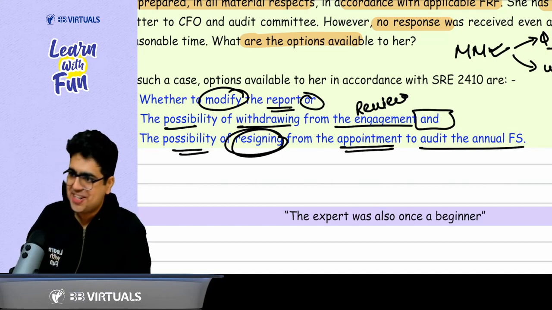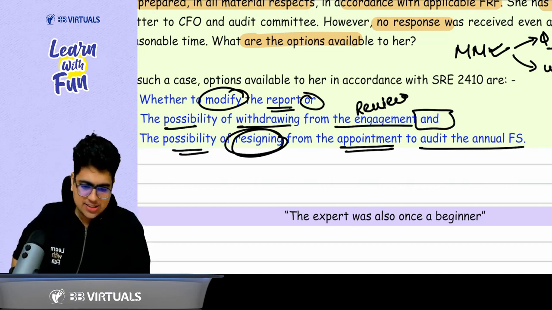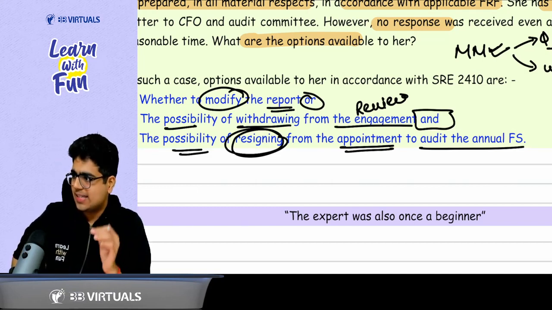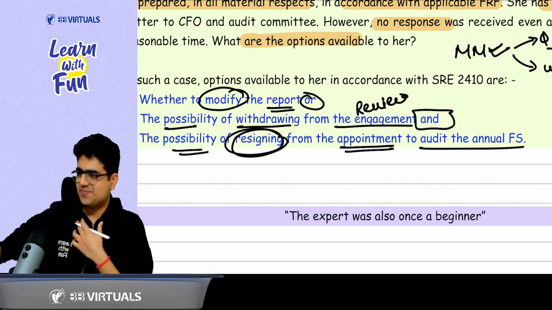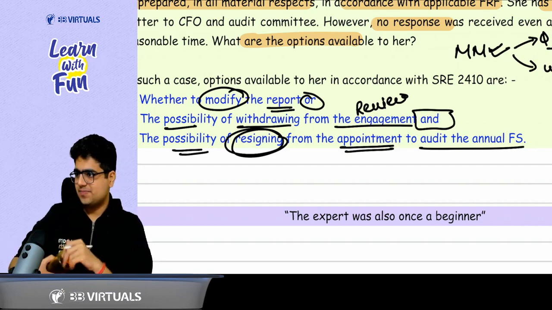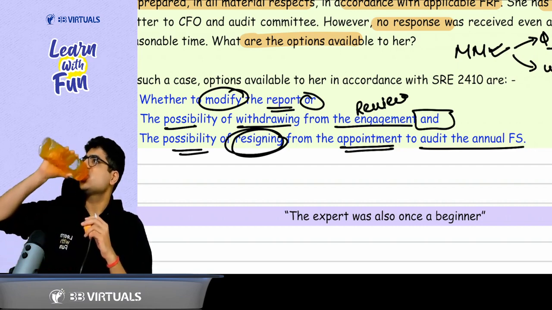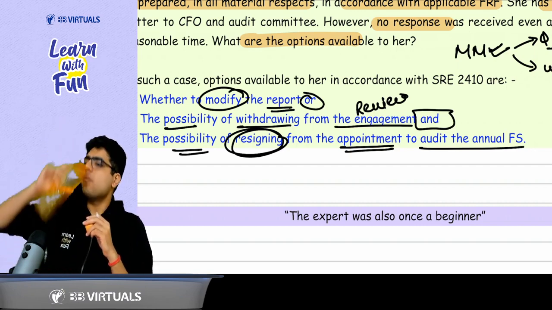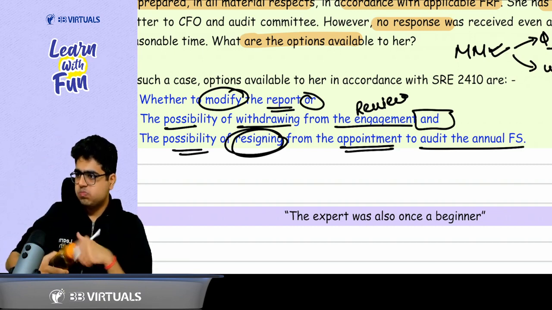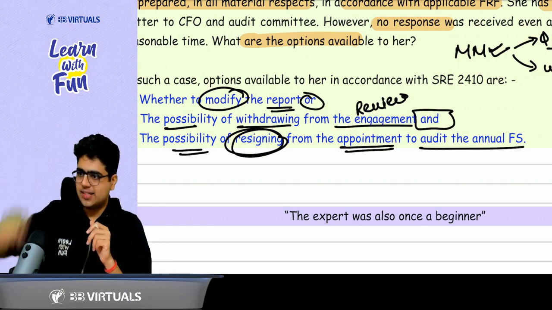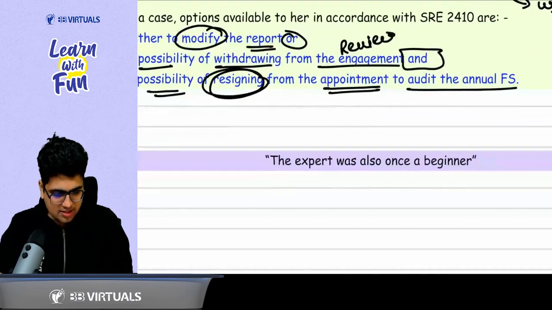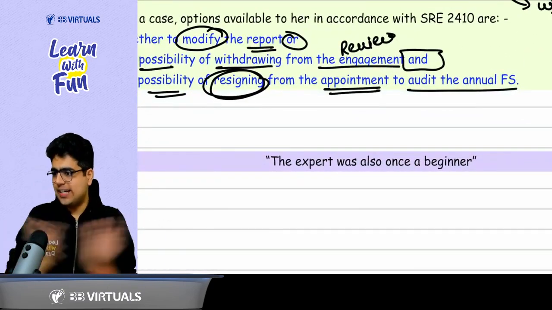Are these 3 points clear? Yes or no? Done, sir. That's all for today. That's all for right now.